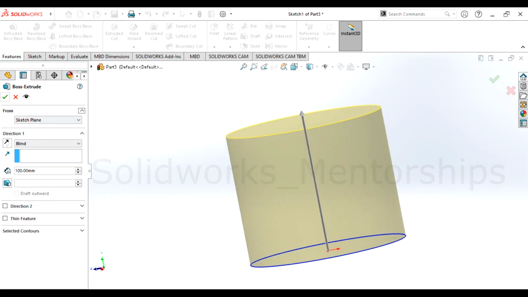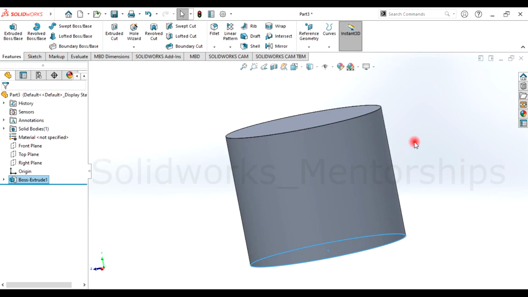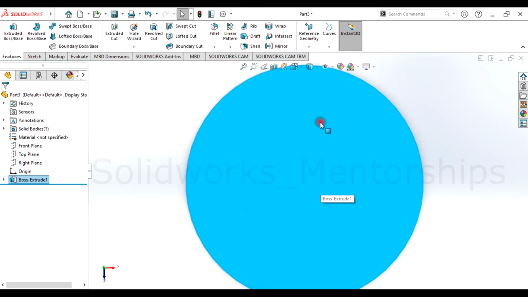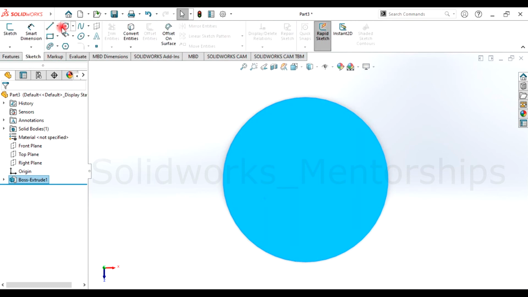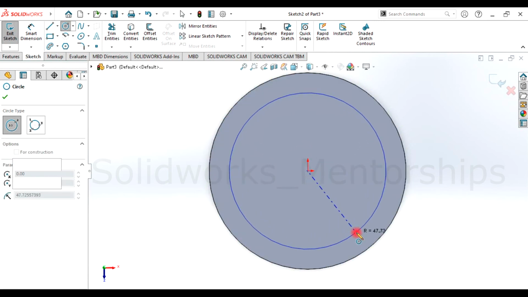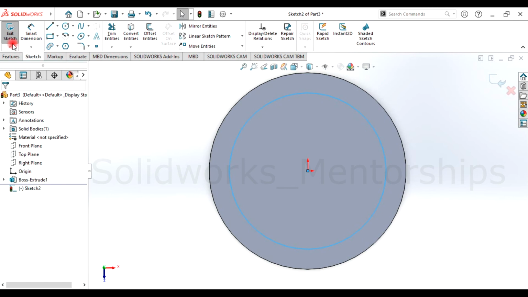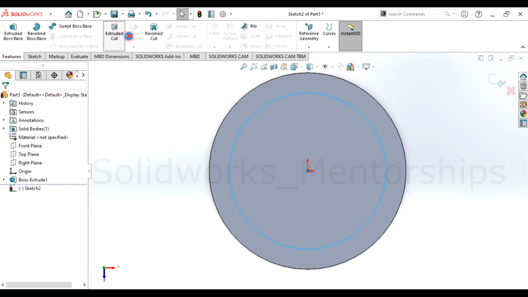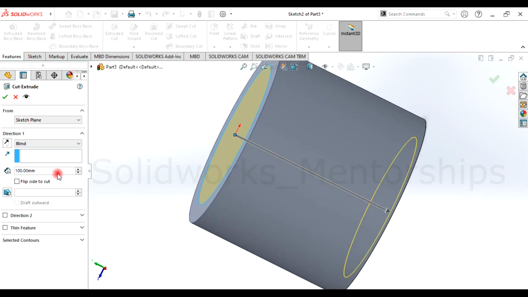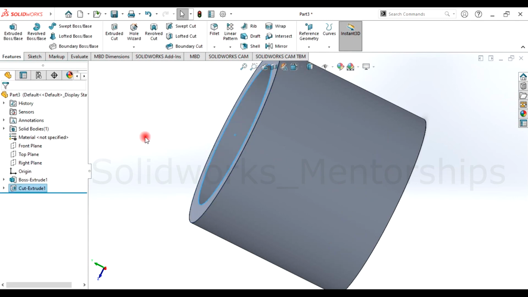So we have this, but right now we have actually nothing yet. If I decide to draw here, I'm going to choose this plane, sketch another circle here. And then I'm going to use extruded cut. I'm going to cut this, like this, the 90 millimeters. Done. You can leave this at your house.